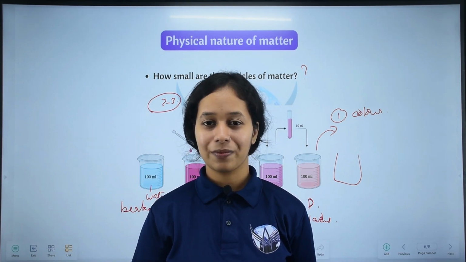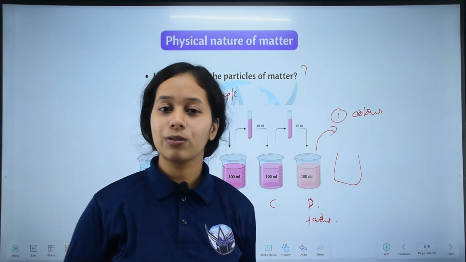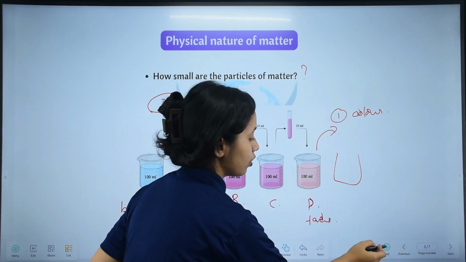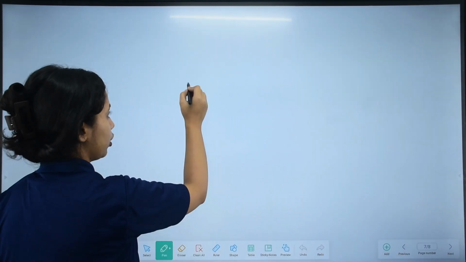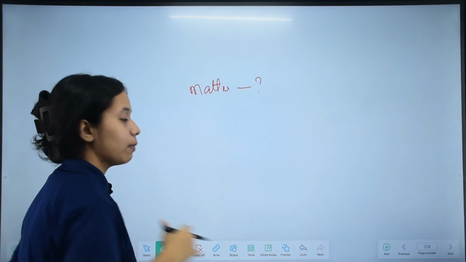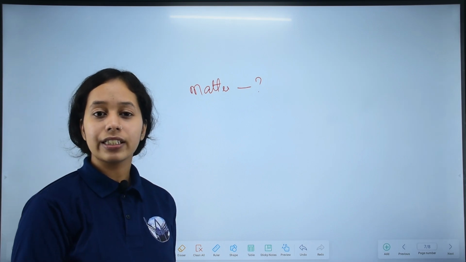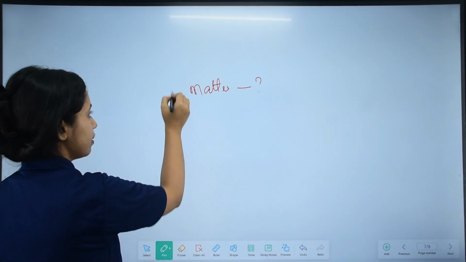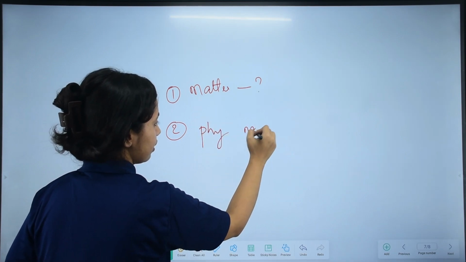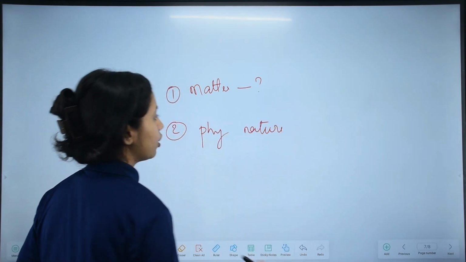Is it clear? Good. Now let's do a quick recap of today's class. First of all, we studied what surroundings are and what matter is, the definition of matter. Then, number 2, we studied the physical nature of matter.